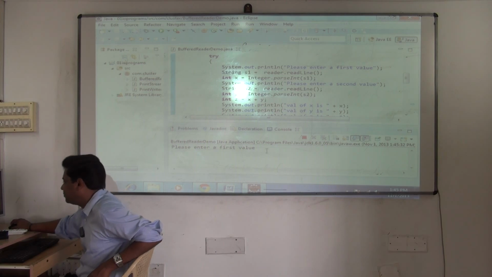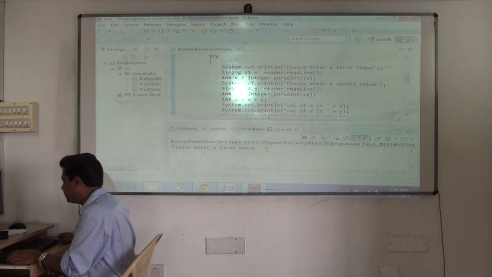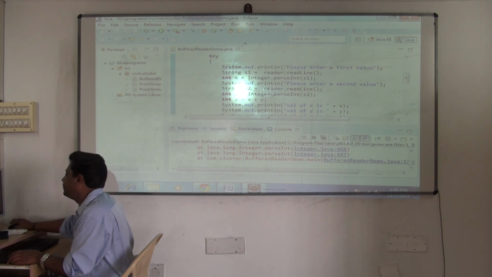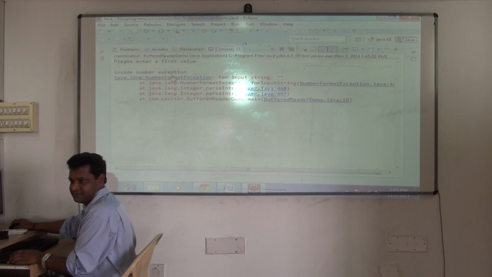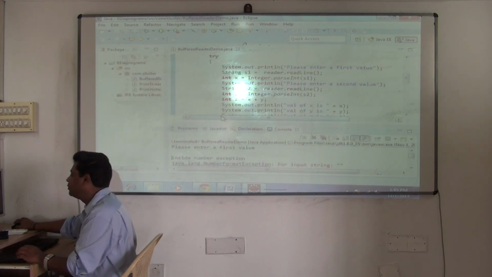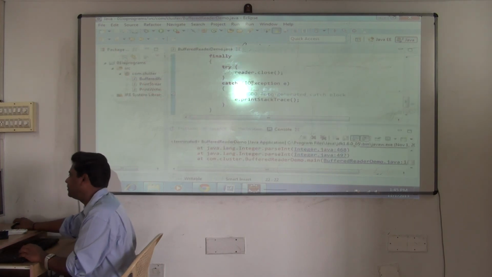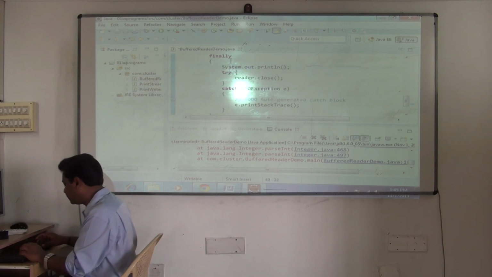Please enter first value. Now click your mouse here. Keep your mouse there. Click it. Okay, sorry. See, I didn't provide a value. So that's when what happened? Exception occurred. It got terminated. But finally it gets executed. Understood? If you want to put a statement in finally, understood? You put a print statement inside finally. It will execute, means whether an exception occurs or not. What is happening?